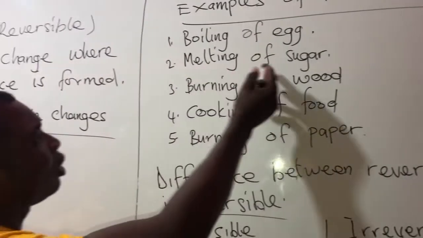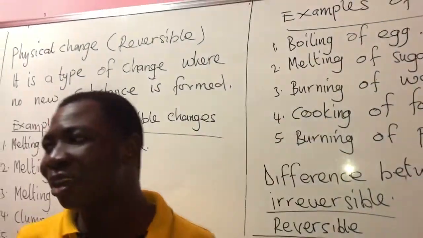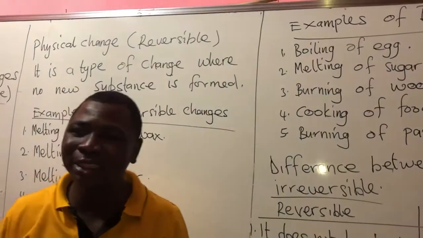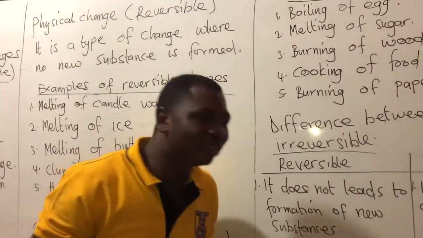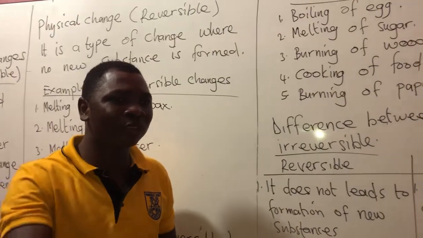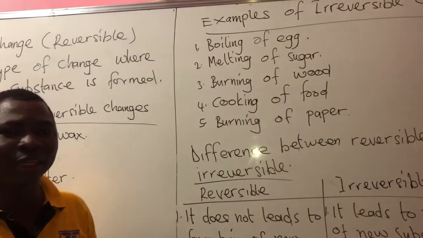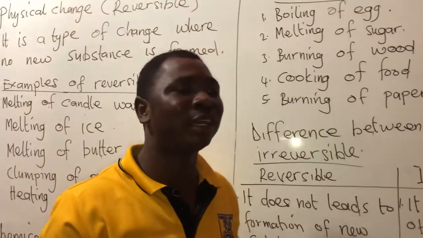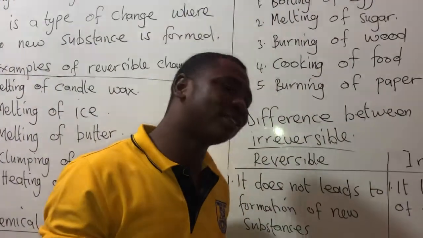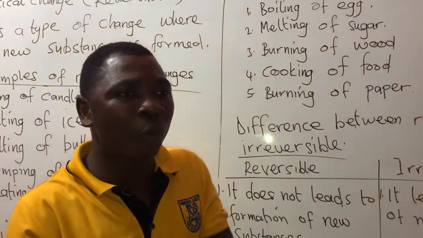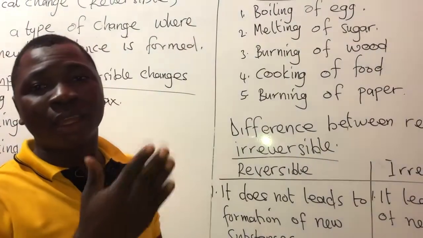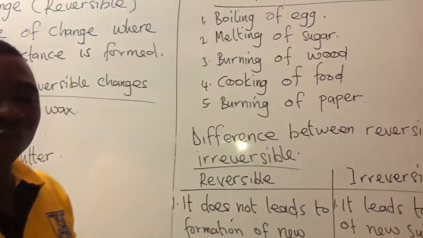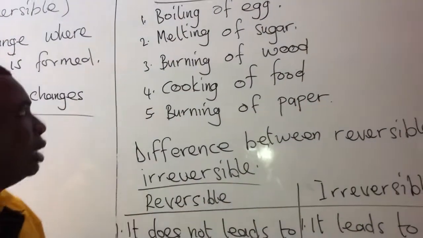Another one, melting of sugar. When you take sugar and light the matches and try to melt it, or pour it in a container and put it on the fire or on the stove, you see that the sugar will melt, but you can't reverse it back to sugar again. The color will even change.